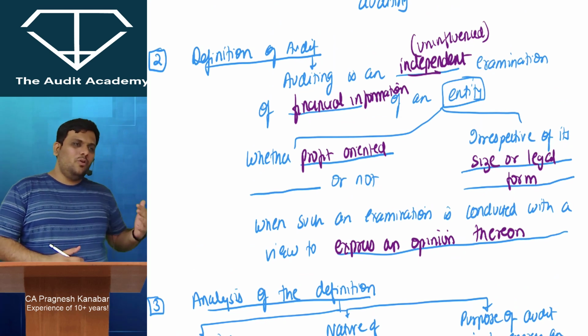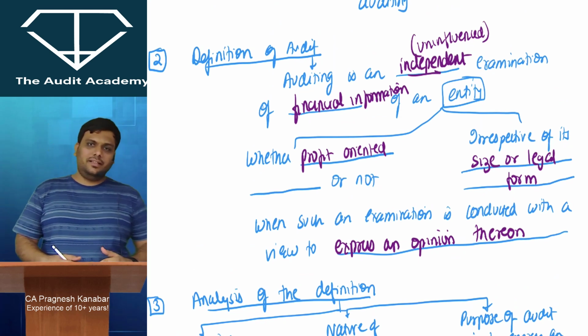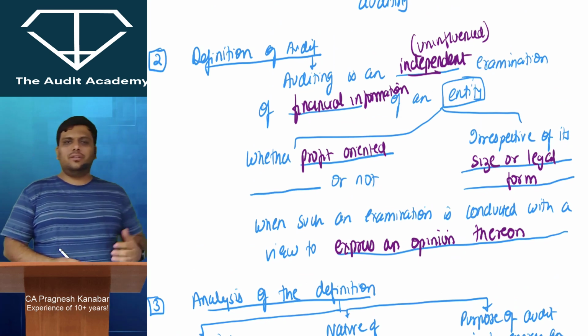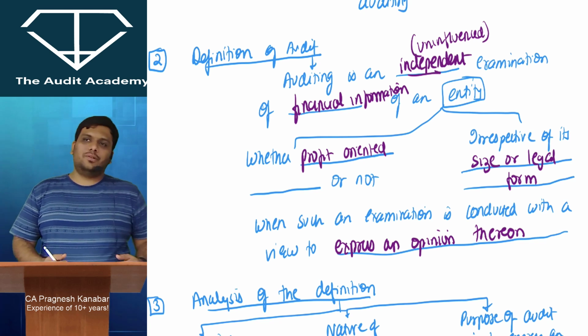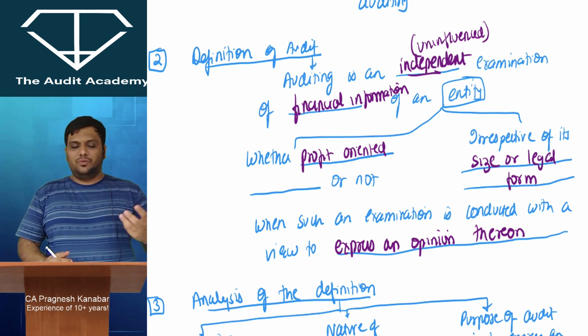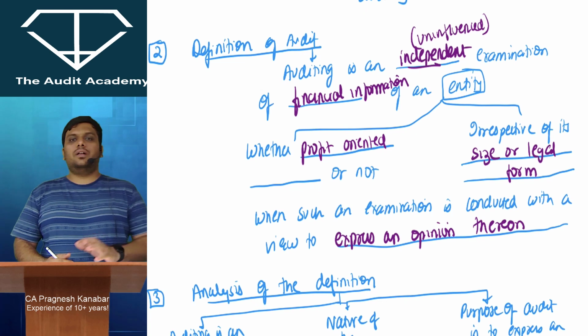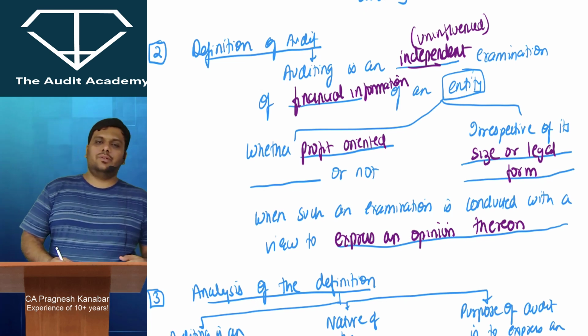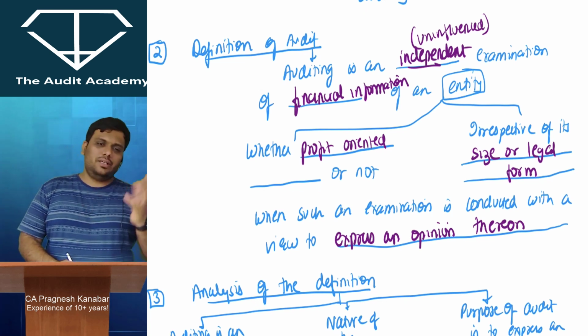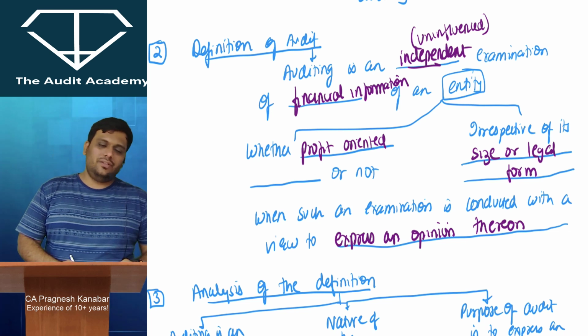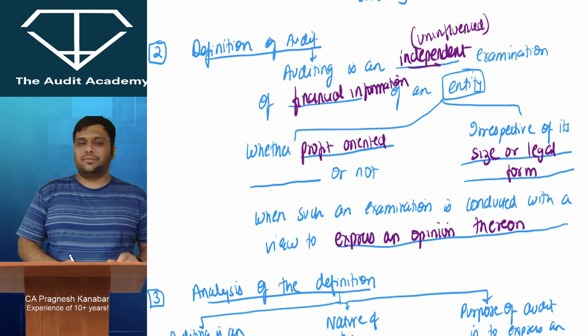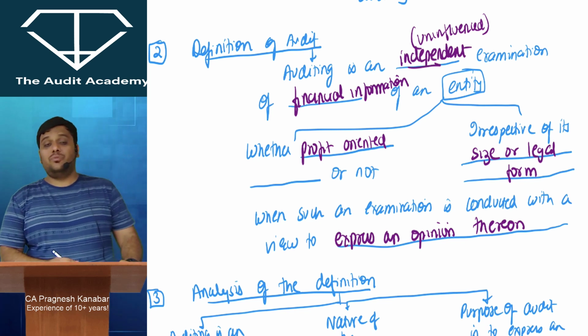It's a very old movie, but I think you would have seen Three Idiots. Yeah, 2009, not even that old. All right, but now it is 15 years or so. In that, there are two great characters. One is Rancho, second one is Chatur. So Rancho says that we just need to understand things, and Chatur says that, boss, we need to learn by heart word by word. I say that there has to be a mixture of both if you want to clear chartered accountancy.